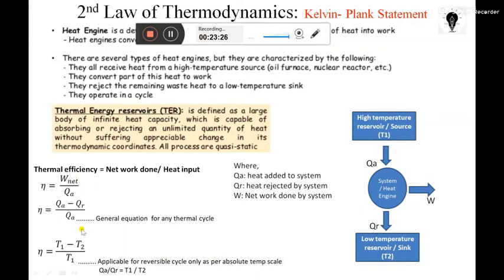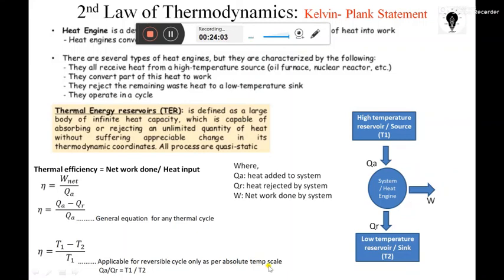Another thing, the formula for the thermal efficiency of a heat engine can be modified in that sense also. Efficiency is equal to T1 minus T2 divided by T1, where these are absolute temperatures in Kelvin. This formula is only valid whenever a reversible cycle is there; otherwise we have to use the other formula. For a reversible cycle only, this is used as per the absolute temperature scale.